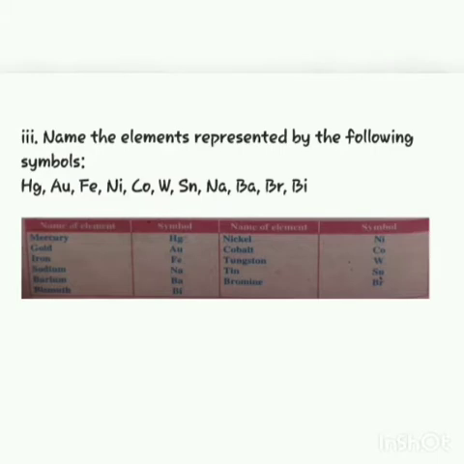Hg is the symbol for mercury, Au is the symbol for gold, Fe is the symbol for iron, Ni is the symbol for nickel, Co is the symbol for cobalt, W is the symbol for tungsten, Sn is the symbol for tin, Na is the symbol for sodium, Ba is the symbol for barium, Br is the symbol for bromine, Bi is the symbol for bismuth.